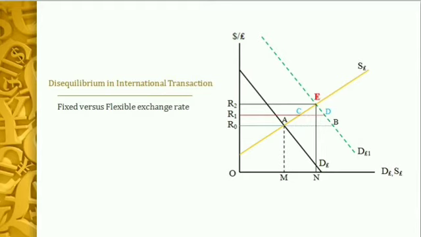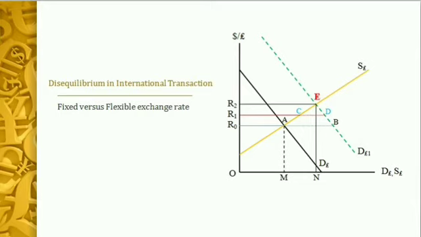AB. Now, whenever there is deficit in the balance of payments under the flexible exchange rate system, the exchange rate will automatically rise, or the domestic currency will automatically depreciate, so that the new equilibrium is attained, where the demand for import will be exactly equal to the supply of export, so that at new equilibrium point T, the entire deficit will be eliminated. Now, we may consider the logic behind this also.